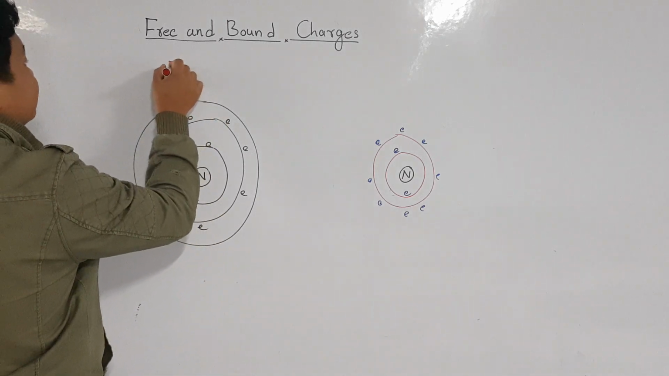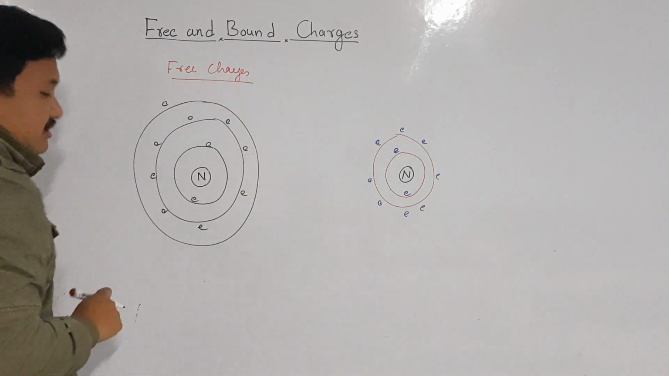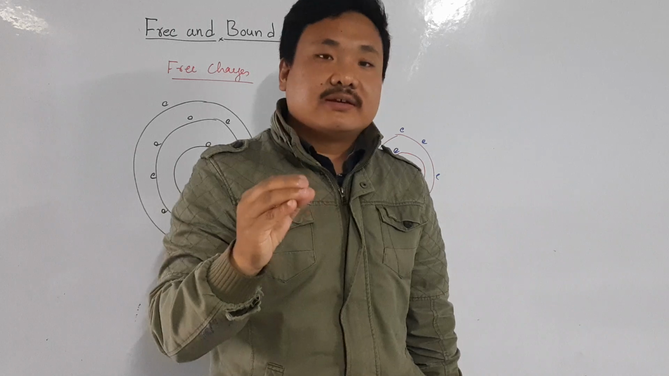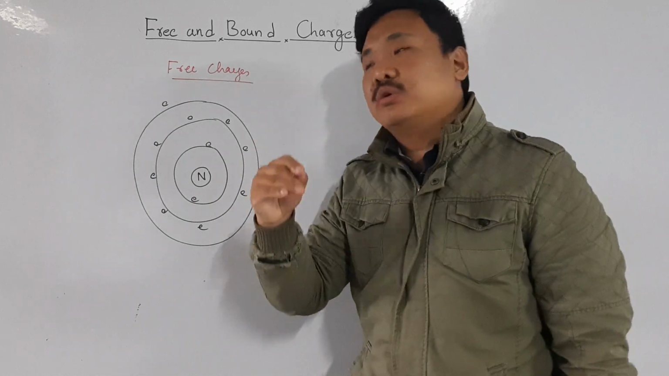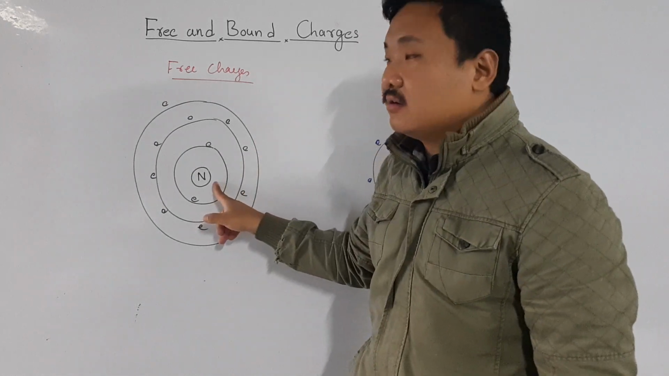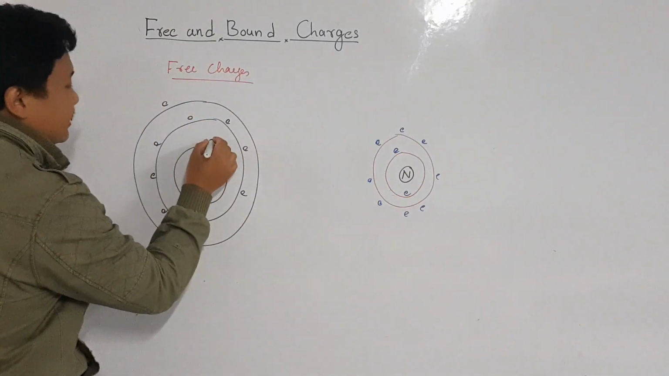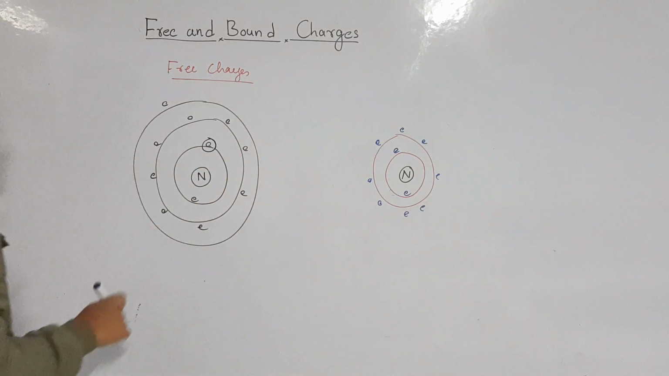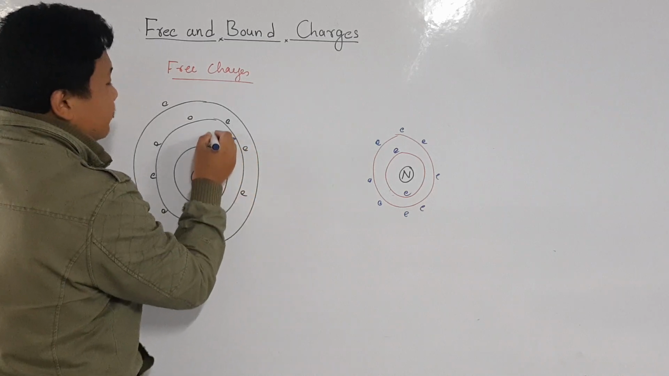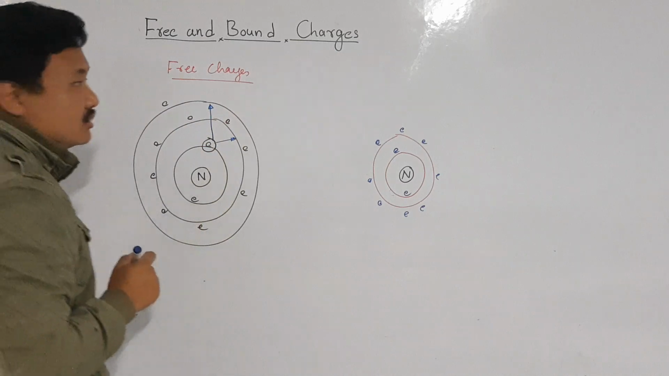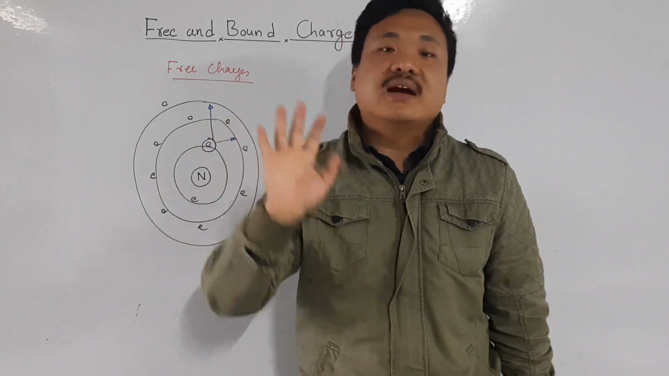First, let me write free charges. These charges are not strictly bound to the atom. Free charges are those charges which are not bound to the atom or the nucleus. It means that an electron, for example this electron, if it is not bound to the nucleus, can move to this orbit and it can also move to this orbit. So free charges are free to move from one orbit to another orbit.